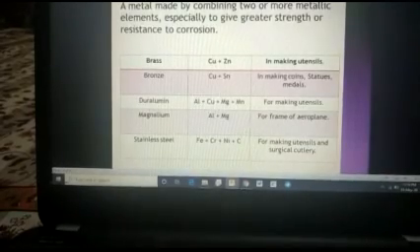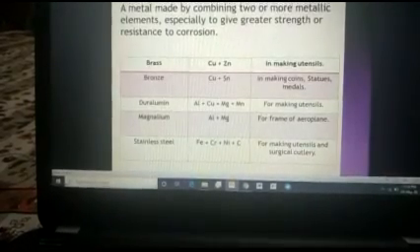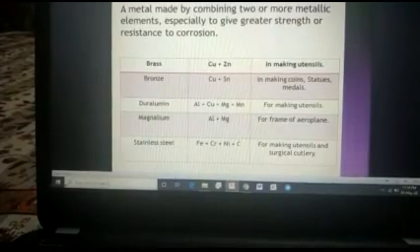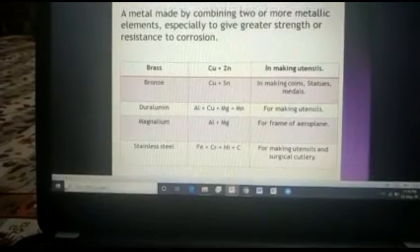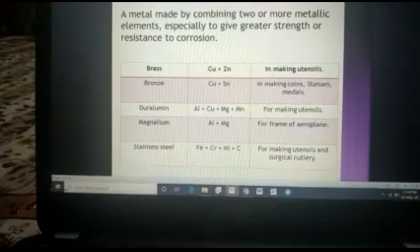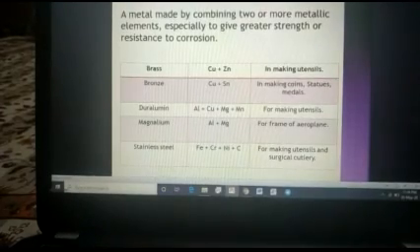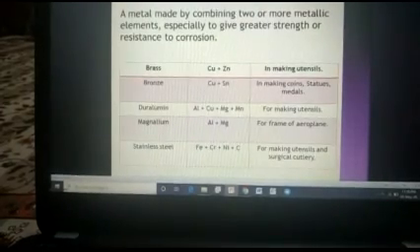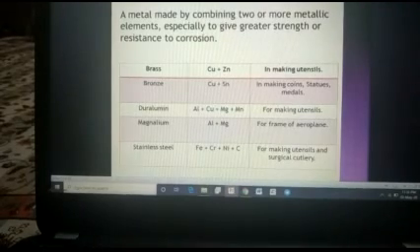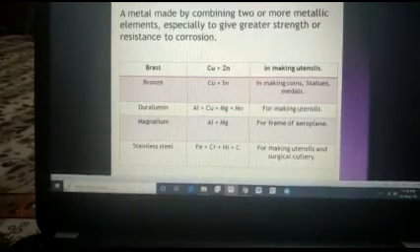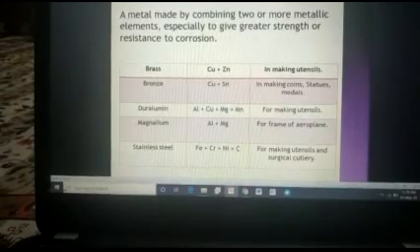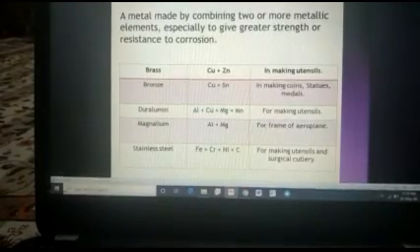Now duralumin, it is an alloy of aluminium. Aluminium, copper, magnesium and manganese are combining together to form duralumin. Okay students, it is also used to make utensils and a few more things. It is also used in aviation industries, and in dairy industries for making cold storages.